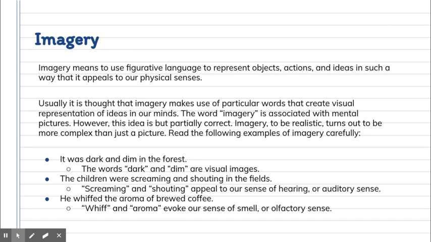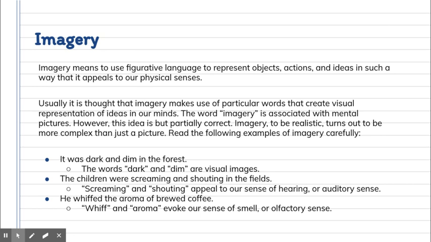The word imagery is associated with mental pictures. However, this idea is but partially correct. Imagery, to be realistic, turns out to be more complex than just a picture. Read the following examples of imagery carefully. And remember, it's the senses, it's not just sight. So if an author describes a noise, that noise can create a picture of something that is happening, but you also hear it. It could be a smell, anything. It's not just an image.